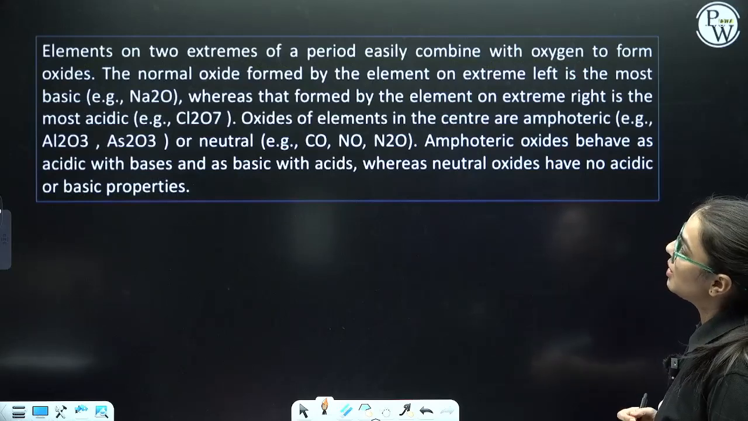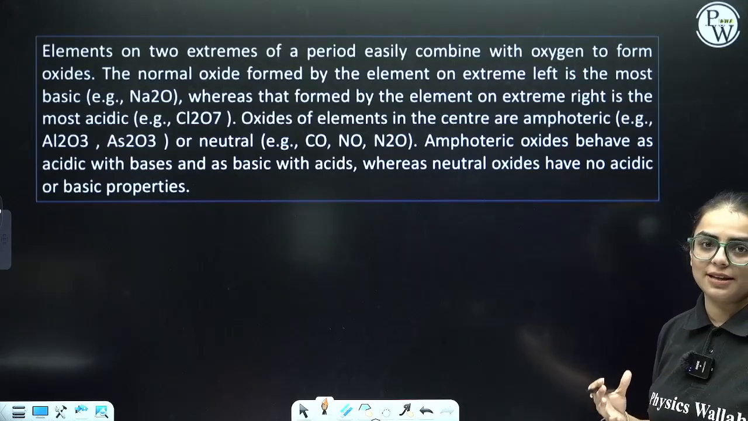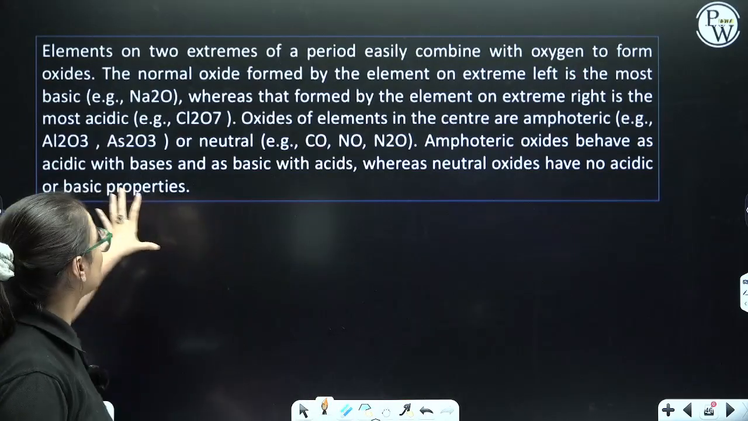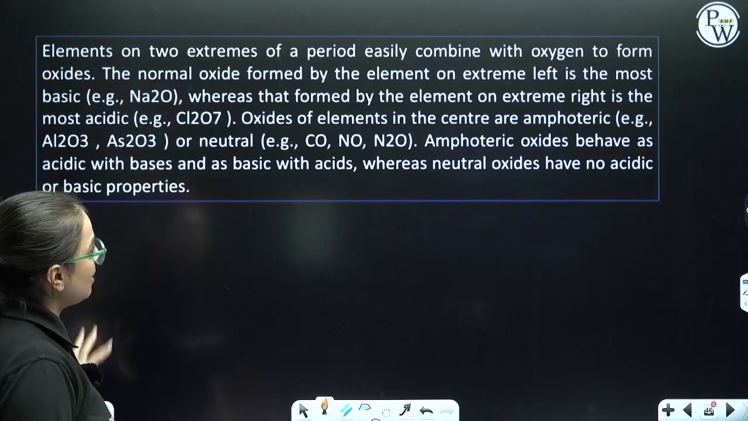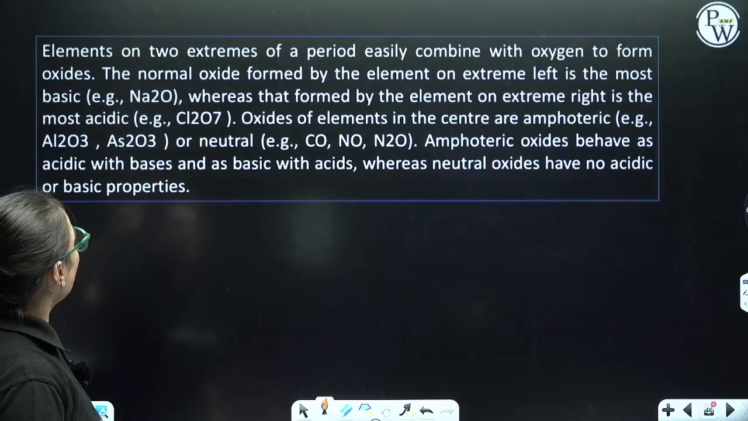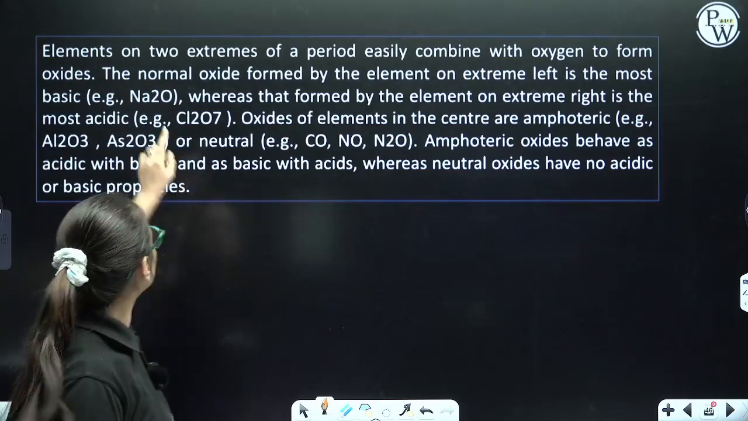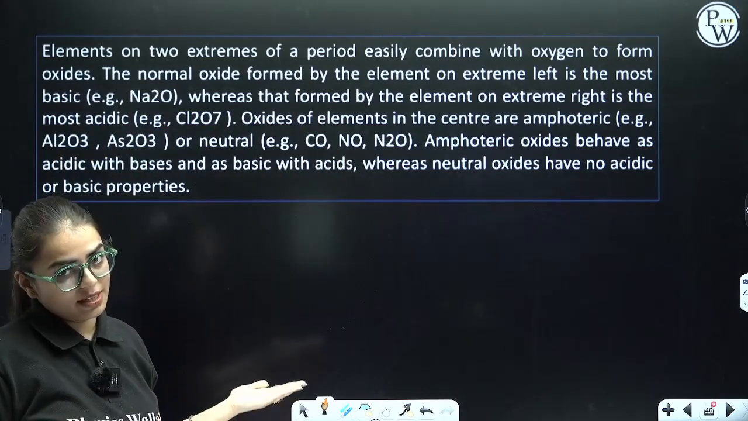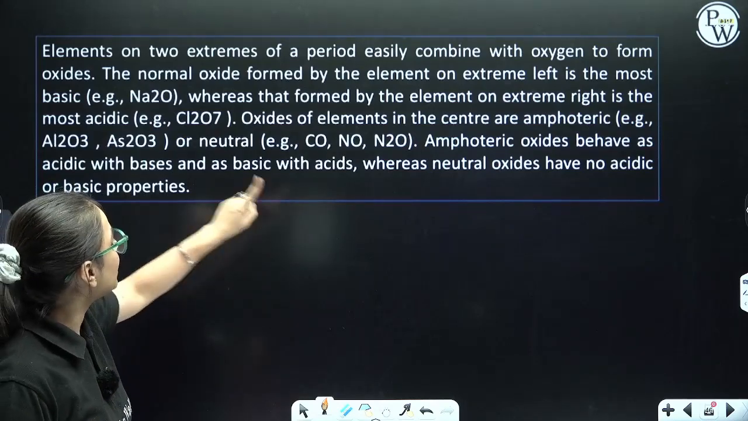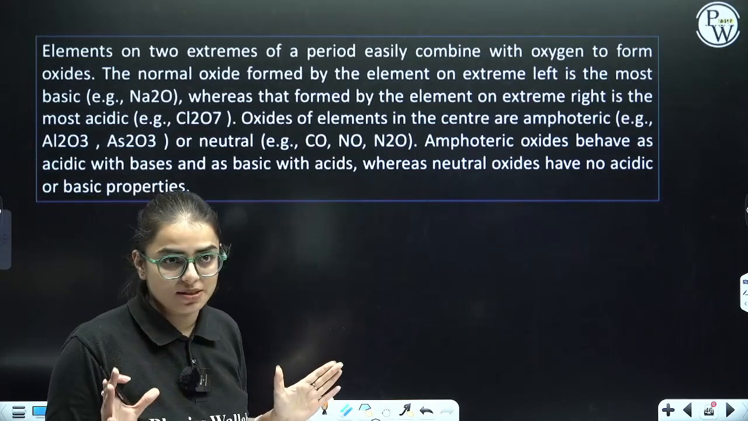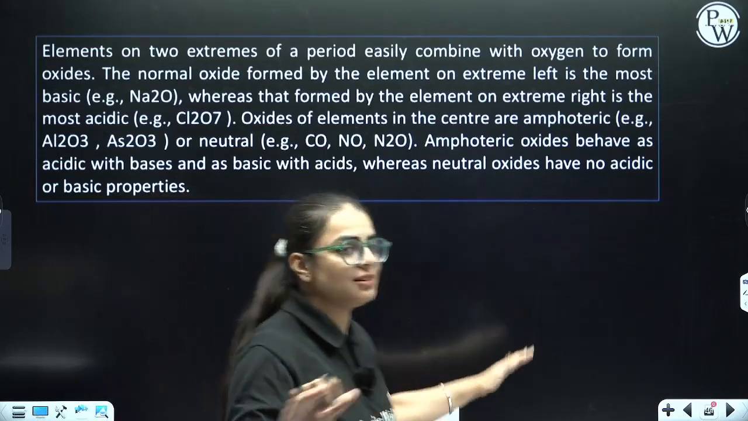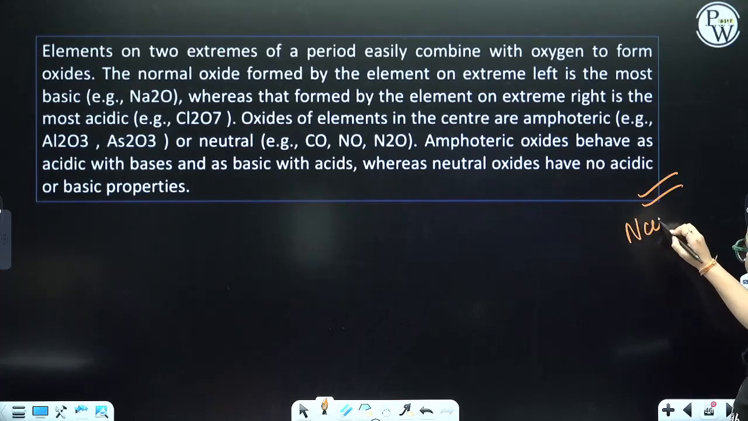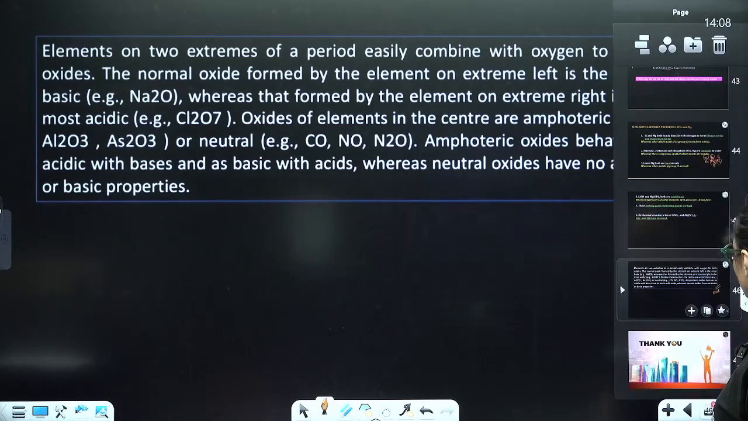Now students, here is the topic with regard to oxides. Oxides can be acidic, basic, or amphoteric in nature. They have discussed that elements on the extreme left-hand side of a period form the most basic oxides, whereas those on the extreme right form the most acidic oxides. Amphoteric oxides are those which act as both acid and base, while neutral oxides are those which act neither as an acid nor as a base. Examples are given to you. These are lines taken from NCERT, students.